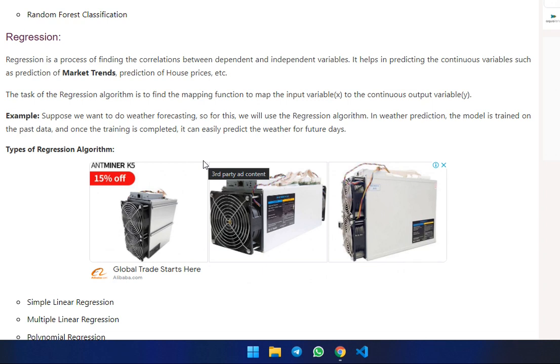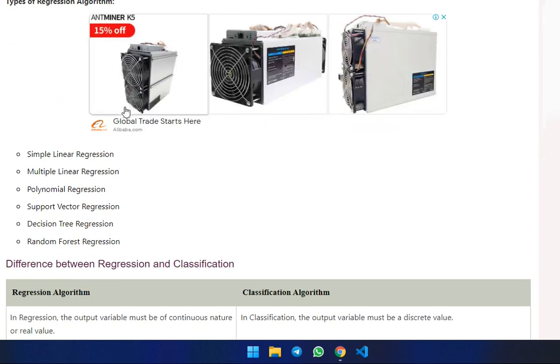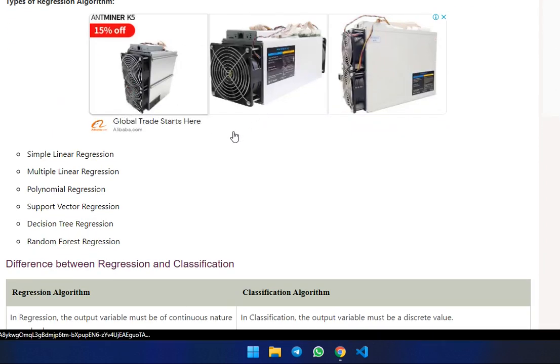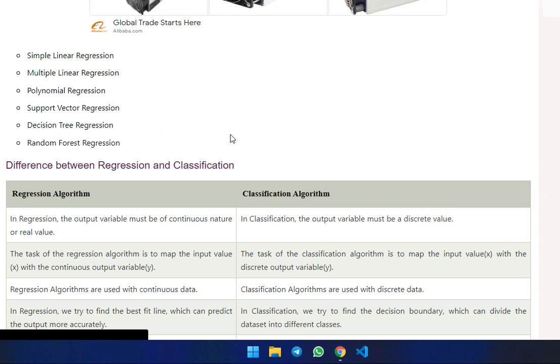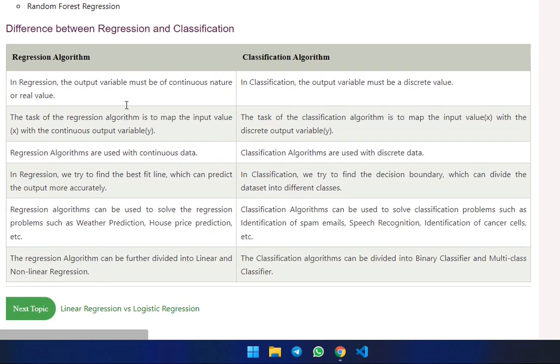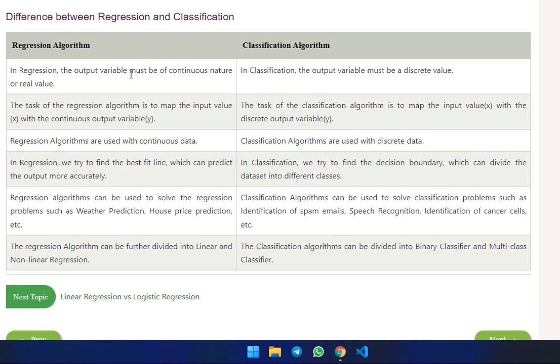In weather prediction, the model is trained on past data, and once the training is completed, it can easily predict the weather for future days. Types of regression algorithm: simple linear regression, multiple linear regression, polynomial regression, support vector regression, decision tree regression, and random forest regression. The difference between regression and classification.